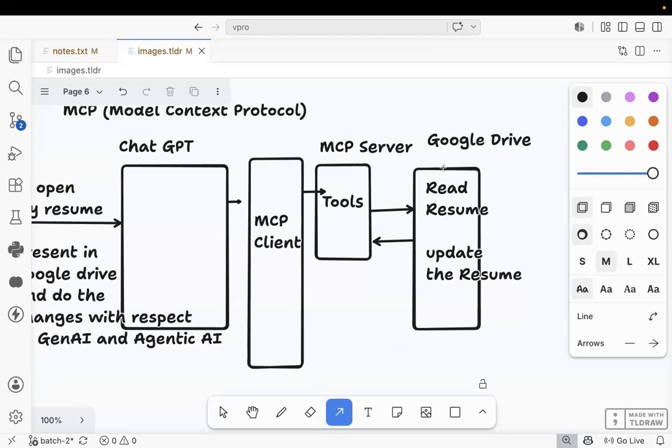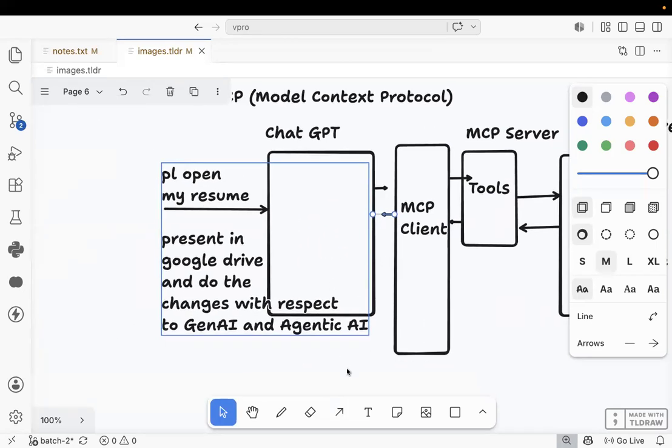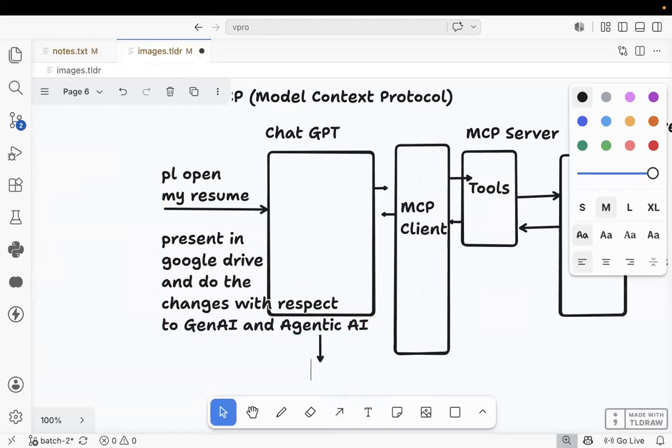MCP server will connect to whom? Google Drive, with the help of tools. And the resume will be updated here. After updating the resume, it will give that information to the MCP server. The MCP server will give that information to the MCP client. The MCP client will give that information to ChatGPT. And ChatGPT will give the response to the customer itself.